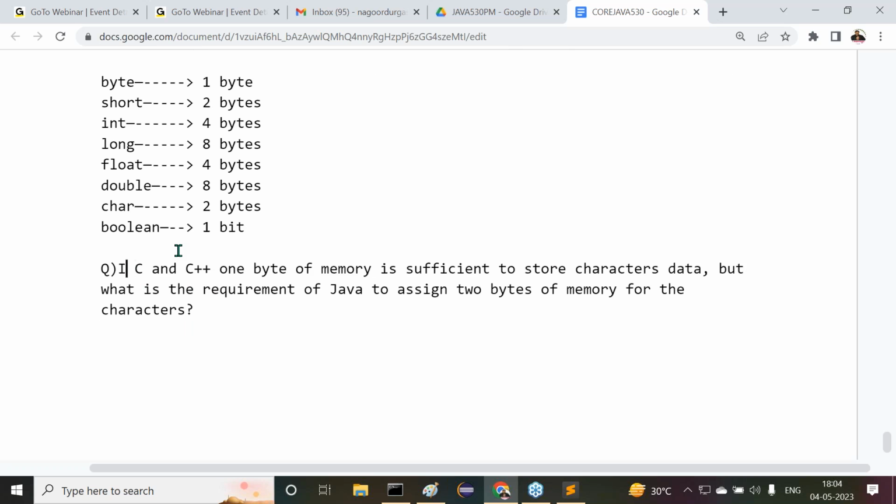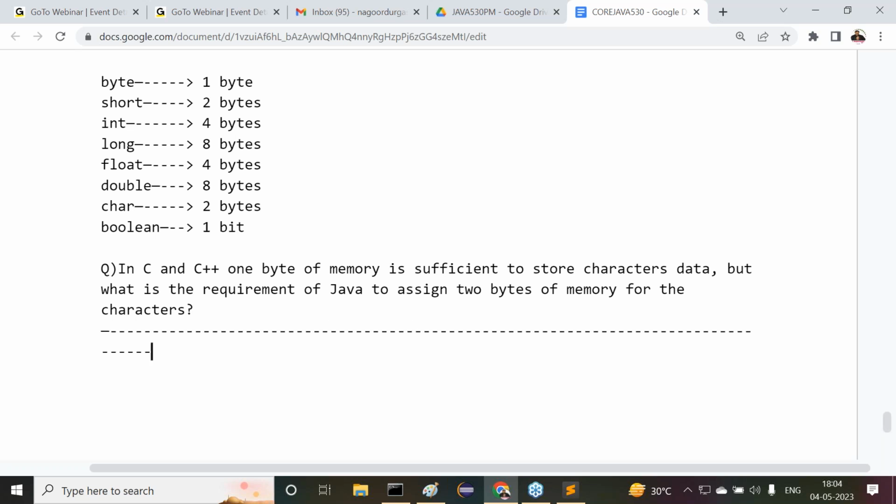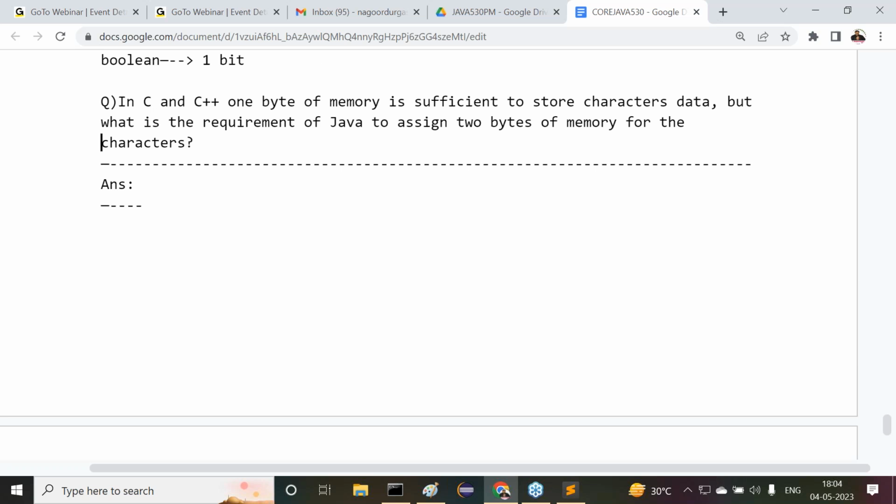All of you observe carefully. In C and C++, 1 byte of memory is sufficient to store character data. But what is the requirement of Java to assign 2 bytes of memory for the characters? Is my question valid or not? Valid or not? All right. Now, what is the answer I have given? Yesterday I gave some answer here. Come on, what is the answer I have given? You only give clarity.